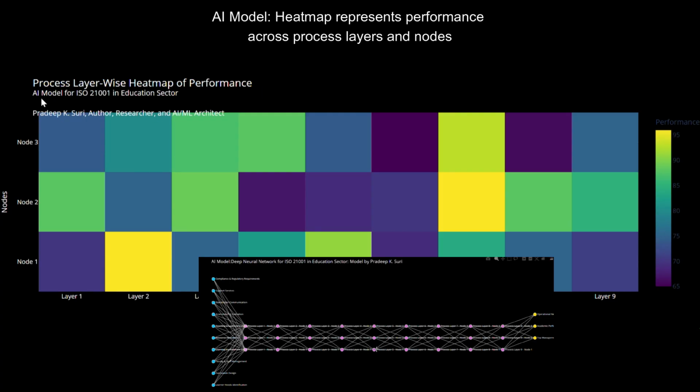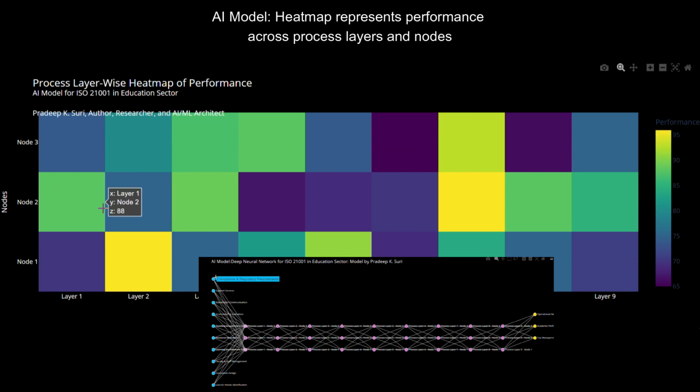By mapping ISO 21001 processes to this DNN structure, input data passes through layers, simulating school processes. Hidden transformations simulate how various factors, for example teacher feedback and student success rate, interact. The final output is a performance score that indicates efficiency, compliance, and quality of educational delivery.